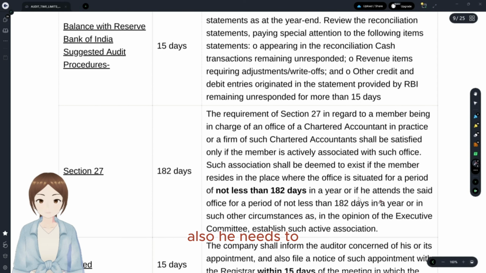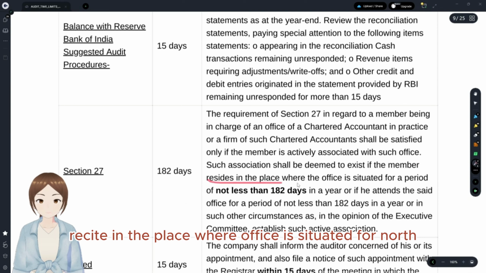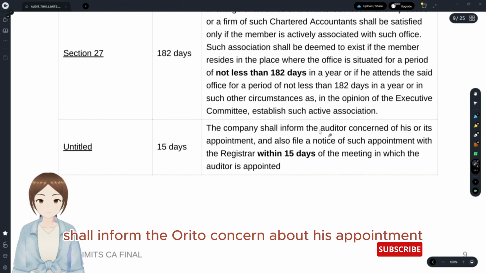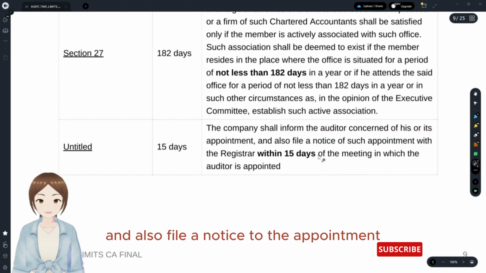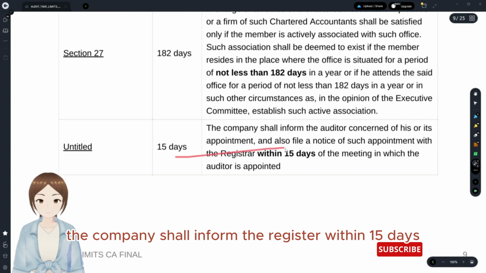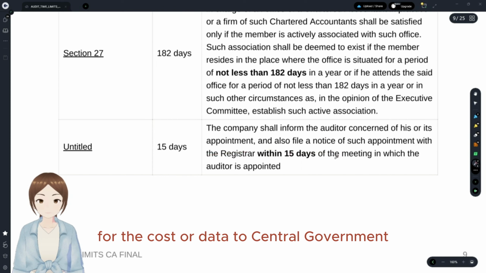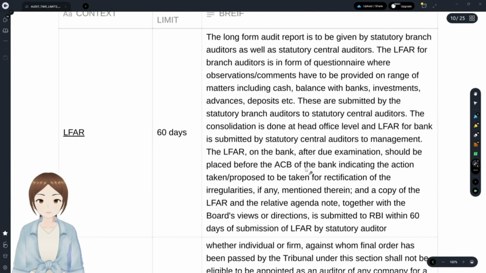Here also he needs to reside in the place where the office is situated for not less than 182 days. And 15 days is with regards to the company informing the auditor concerned about his appointment, and also filing a notice of the appointment with the registrar within 15 days. After the appointment of the auditor, the company shall inform the registrar within 15 days. For the cost auditor, to the central government within 30 days.